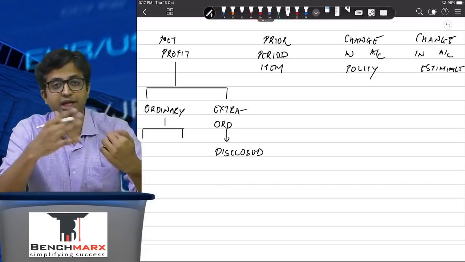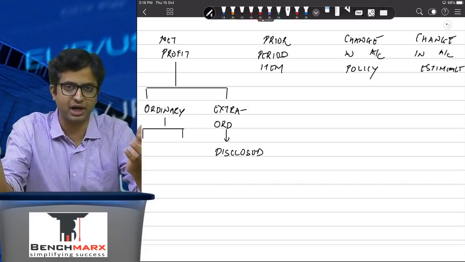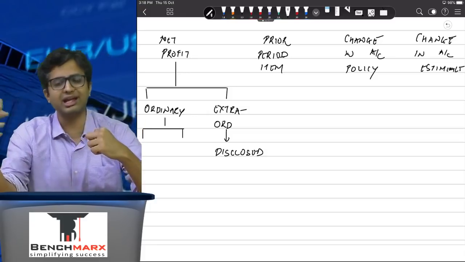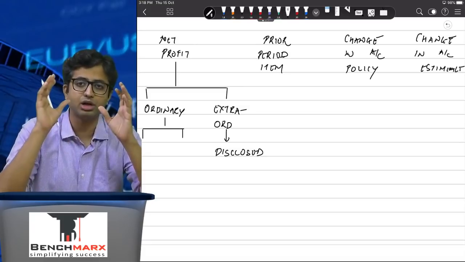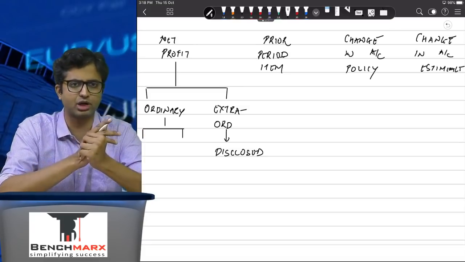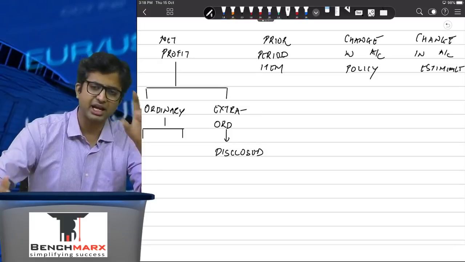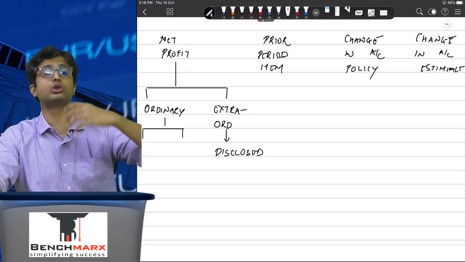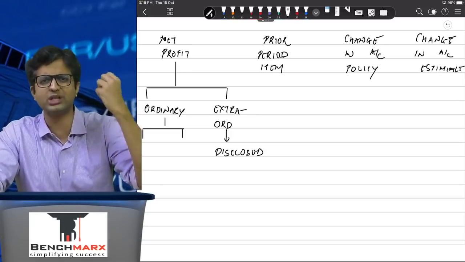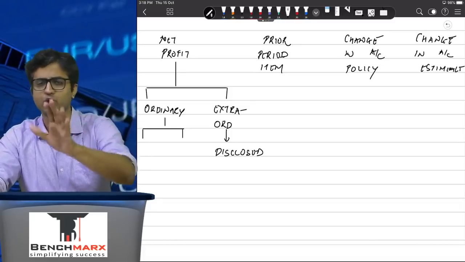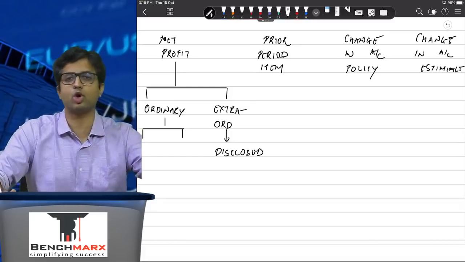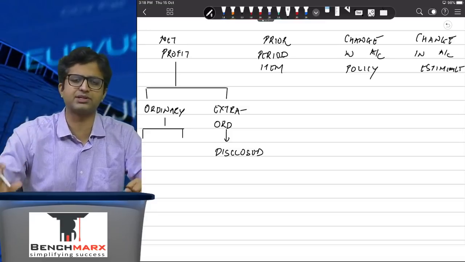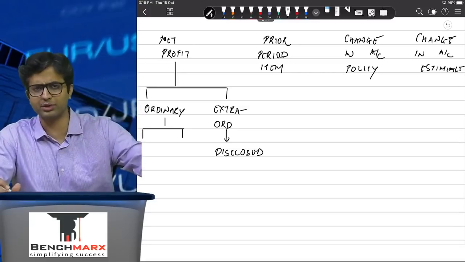Exceptional items may be gain or loss due to sale of a big plot of land. Now, this plot of land you are using for your business, you don't regularly or frequently sell it, but you will sell it once. At one point of time you might sell it, and hence these items may be connected to your business, but if due to the nature or the frequency or the size this requires a separate disclosure, you will disclose it separately. You can roughly call this an exceptional item, though this is not specific. The word extraordinary has been specifically mentioned in the standard, exceptional has not been mentioned.